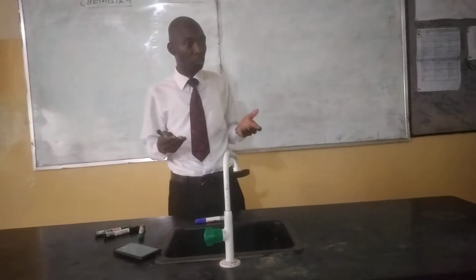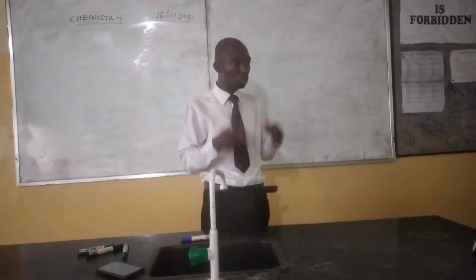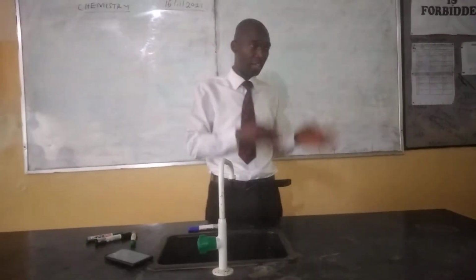We have J.J. Thomson, who discovered the proton and the electron.